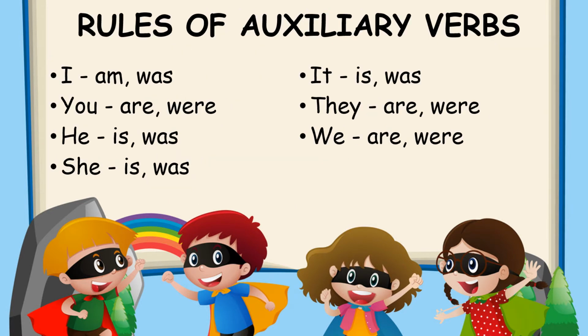The golden rule was for the main verbs. Now these are the rules of auxiliary verbs. So with I, it will be am and was. I is singular, but this is a unique one. So we'll use am or was. You, they and we use are and were because all the three words are plural. He, she, it, we use is and was because all the three words are singular.